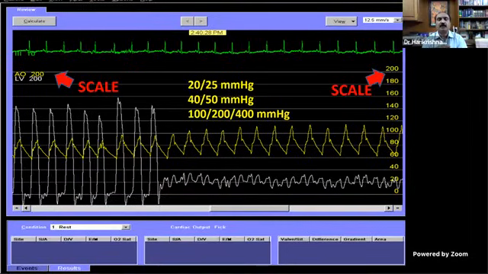The scale you should know. Most of the cath labs will have two forms of scales. Either it will be 20, 40 or 100, or it will be 25, 50 or 100. Sometimes it can go to 200 or 400. So the scale you should know.